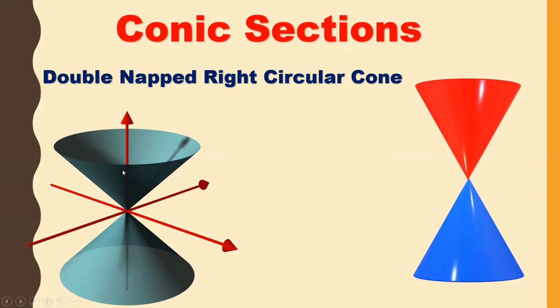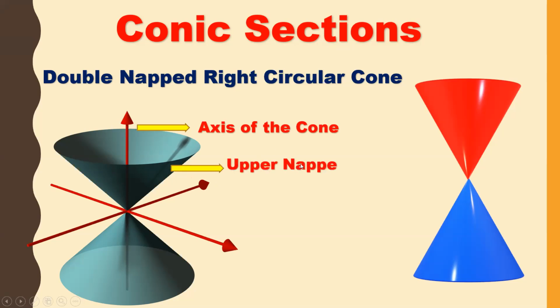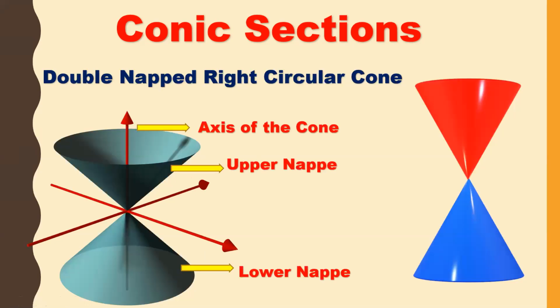This axis is called the axis of the cone, the middle line. The upper inverted cone we will call the upper nap of the double napped cone, and this is the lower nap of the right circular cone.